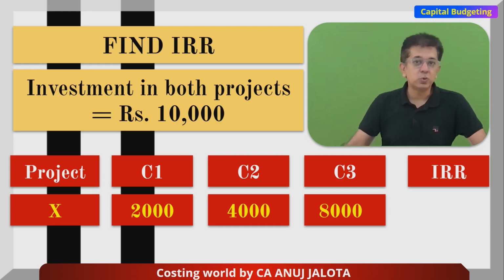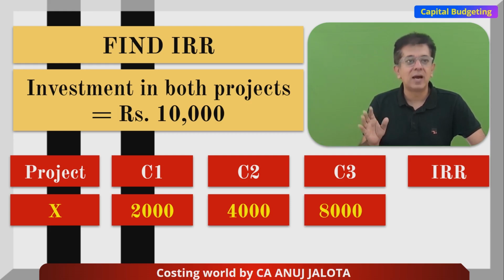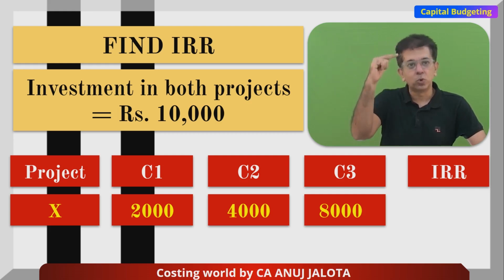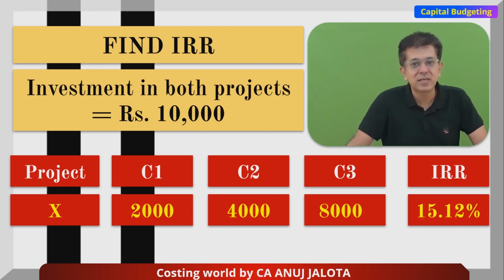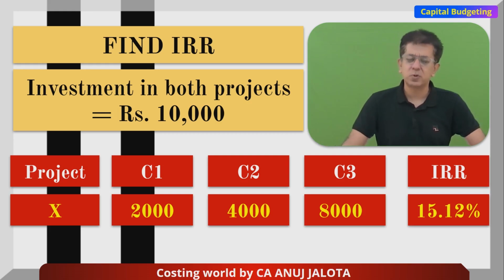Now, if you use your methods and try to find out the IRR, or if you're good in Excel, then it will come in 1 second only. You can take 4 rows and write down minus 10,000, 2,000, 4,000, 8,000. Then there's a function, equal to IRR. Select those 4 boxes and close it. You will arrive at this IRR, which will be 15.12% approximately.